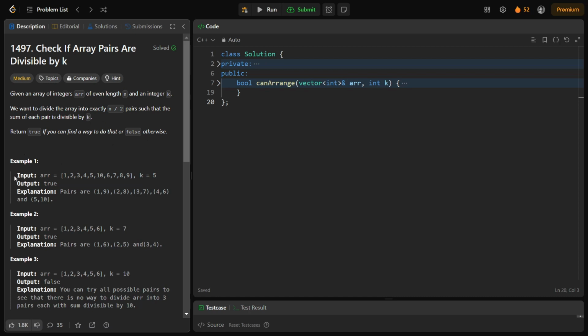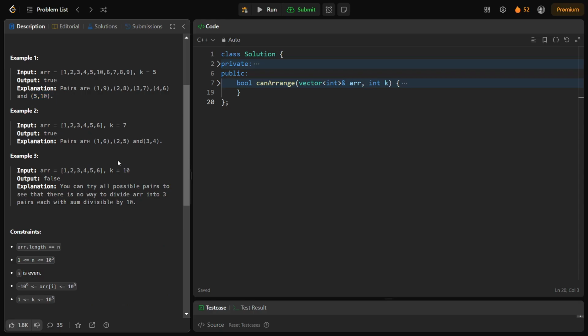Now let's look at the input, output, and the explanation, basically the test cases. You're given a list 1 2 3 4 5 6 7 8 9 and 10, and k is 5. We need to find 5 pairs such that their sum is divisible by 5. So let's pair 1 and 9, 2 and 8, 3 and 7, 4 and 6, 10 and 5. In that way we have a pairing such that their sum is divisible by 5. In these 4 cases the sum is 10, which is divisible by 5, and in the last case the sum is 15, which is again divisible by 5.